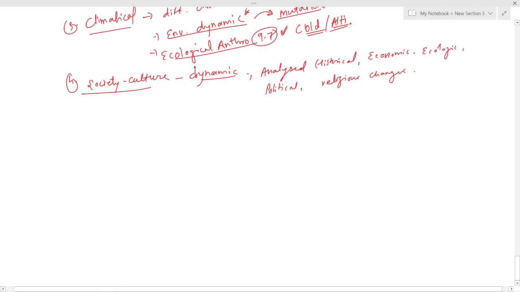This is how things are brought in sequence and studied in totality. They are studied with respect to each other, not separately.